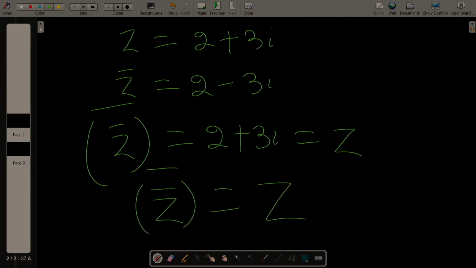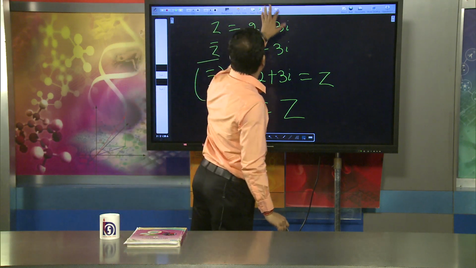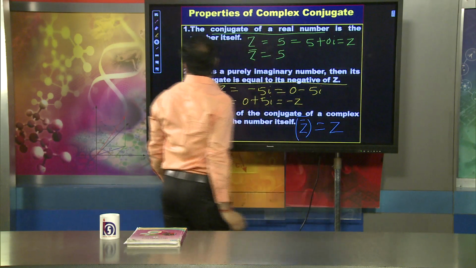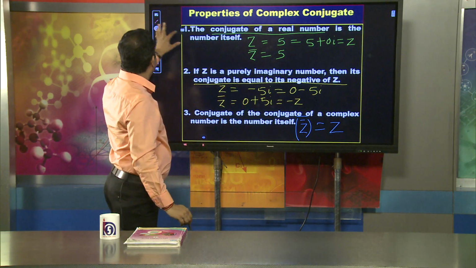That means अगर दो बार मैं conjugate निकालूँ तो number itself ही मिलेगा हमको. Okay. That is a very important result, or we can say important properties. Right now we will see that the important thing is the modulus part.